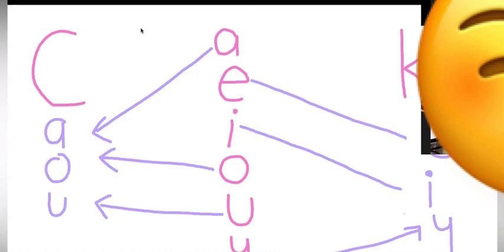Let me write them again here. Now, if I type cat, if I type cup, okay. So notice which vowel is there after C here. It's A, it's O, and it's U. And if I write kite over here, kite, key.